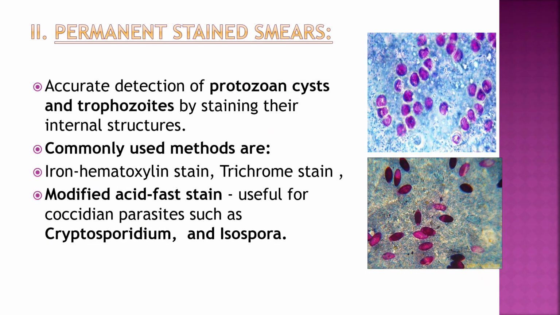Second method is the permanent stain smears. It is done for detection of protozoan cysts and trophozoites by staining their internal structures. The common methods are: first is the iron hematoxylin stain or trichrome stain, and modified acid fast stain. It is useful for the coccidian parasites like Cryptosporidium and Isospora. In that 0.5% acid, that is H2SO4, is used, and that is why it is called modified acid fast stain. And these parasites are mostly opportunistic infections in HIV patients.